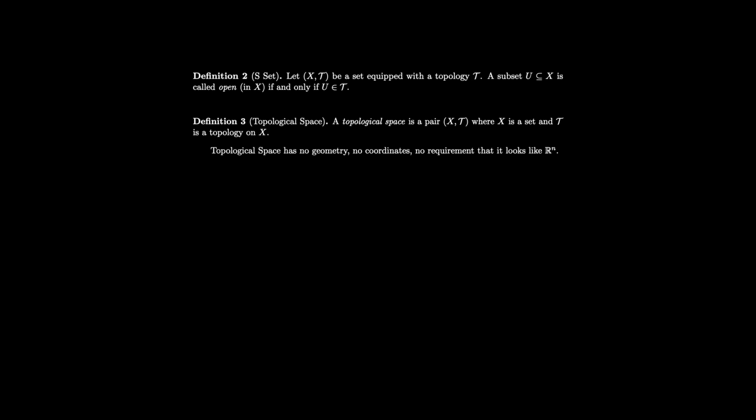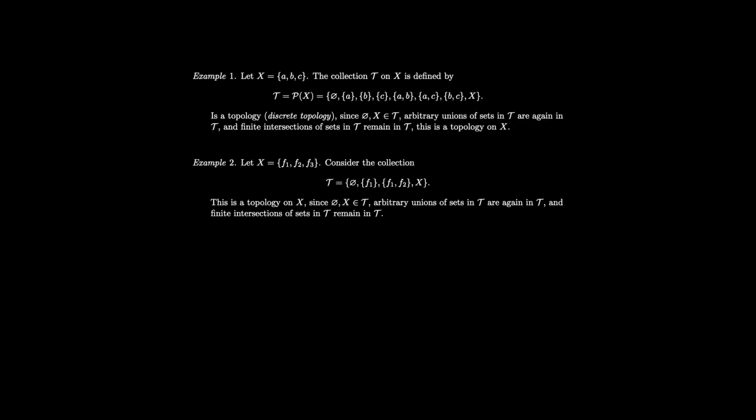Thus, determining whether a subset is open always requires two pieces of information: the underlying set itself and the topology defined on it. The pair together is called a topological space, and this space has no requirement for having any geometry nor coordinates. Now consider an example.